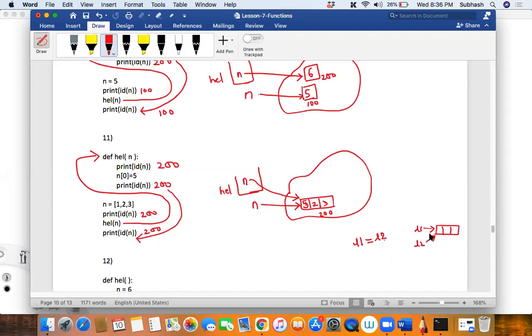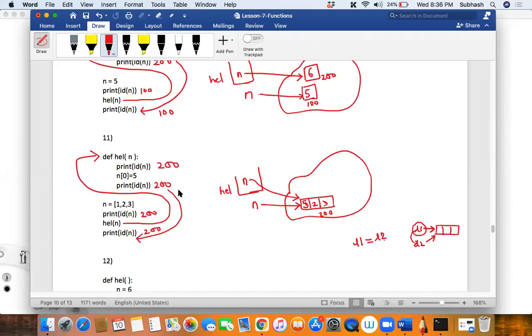The contents will never get copied. L1 is actually a tag pointing to this list, and the already existing reference that it is pointing to will get copied. The contents are not getting copied; they will stay there in memory. So till here, did you understand?